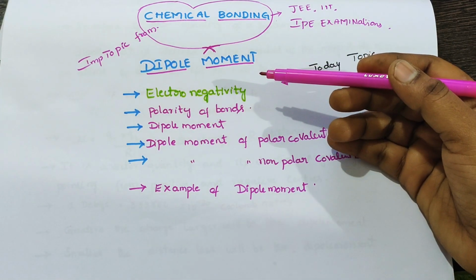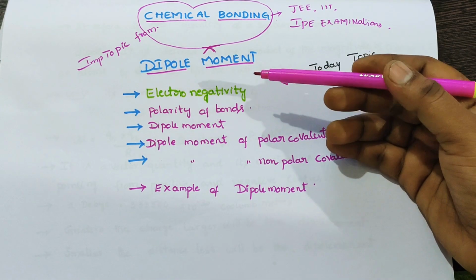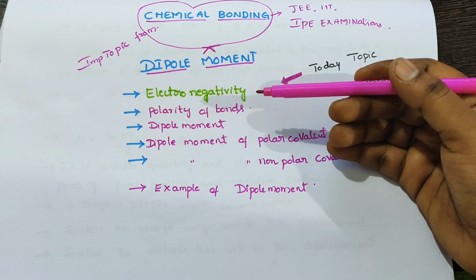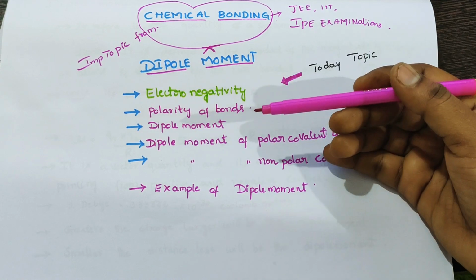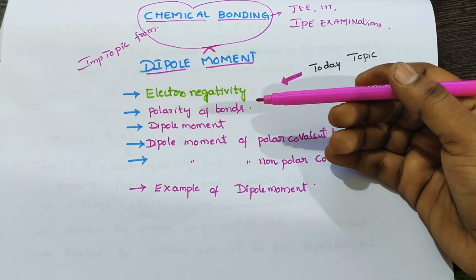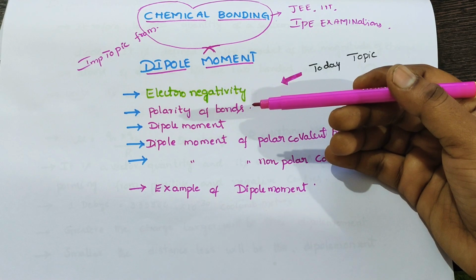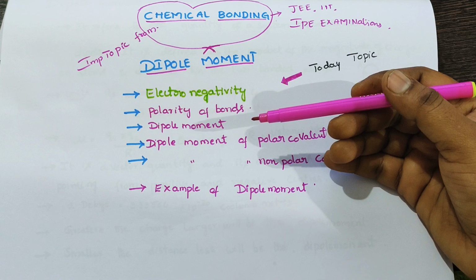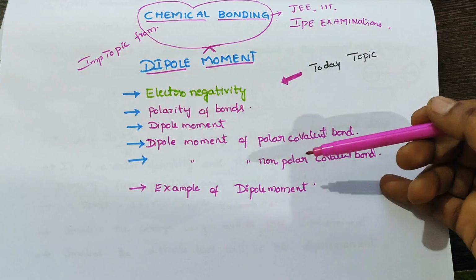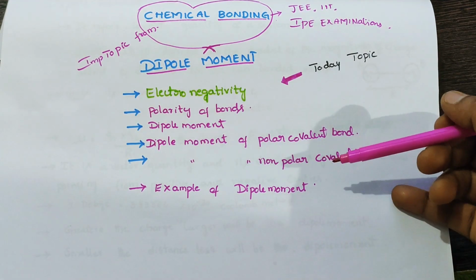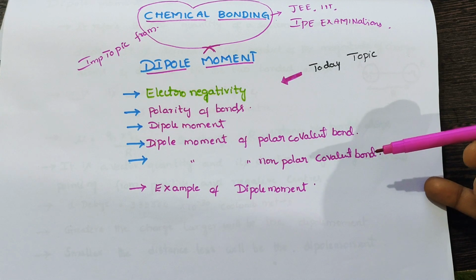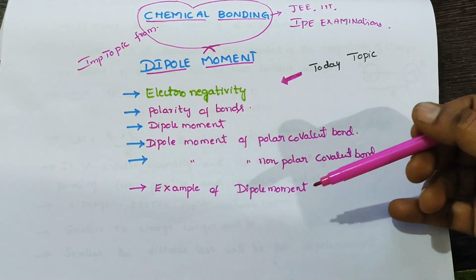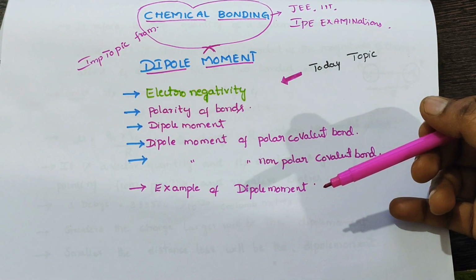Before we learn about dipole moment, we learn electronegativity and polarity of bonds. What is electronegativity, what is polarity of bonds, what is dipole moment of polar covalent bonds, dipole moment of non-polar covalent bonds, and examples of dipole moment.